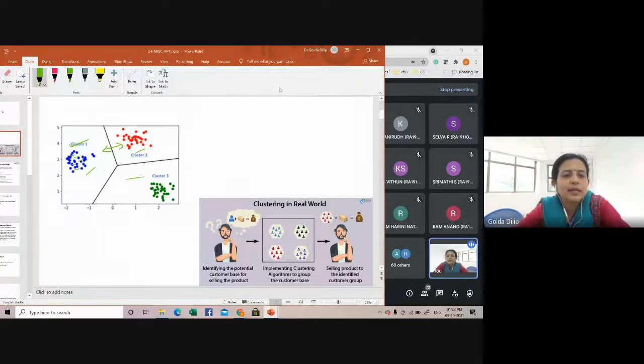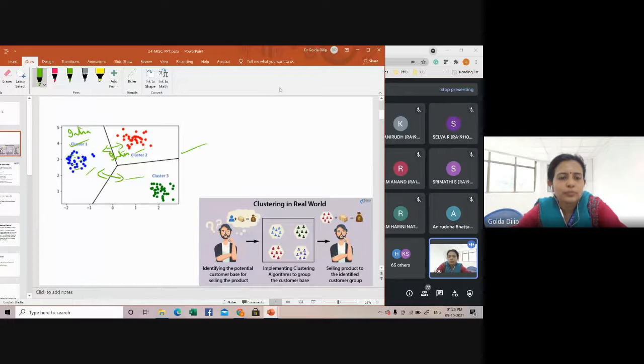In machine learning terms, we can say that as far as clustering is concerned, you will have high intra-cluster similarity. Within a cluster, similarity among the data points will be very high, whereas inter-cluster similarity, among different clusters, will be very low. These are the two characteristics of a good clustering technique. It is basically for classifying the objects into multiple groups or clusters such that the intra-cluster similarity is very high and inter-cluster similarity is low.